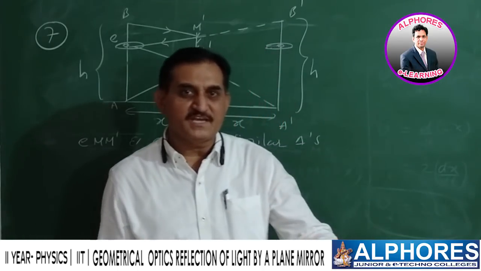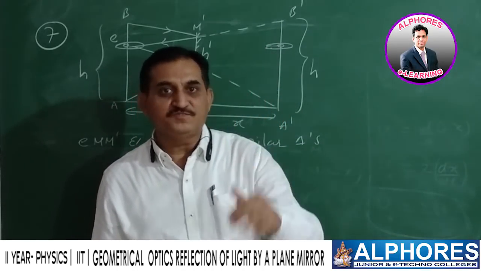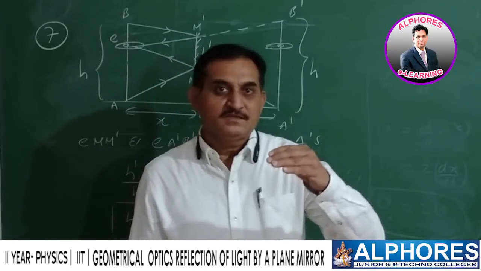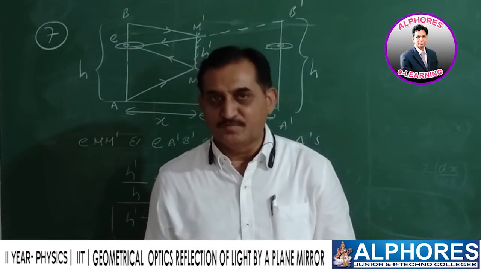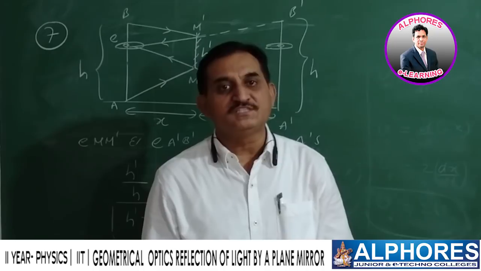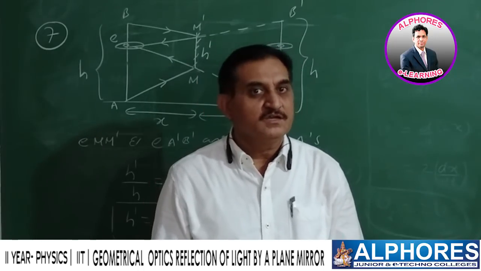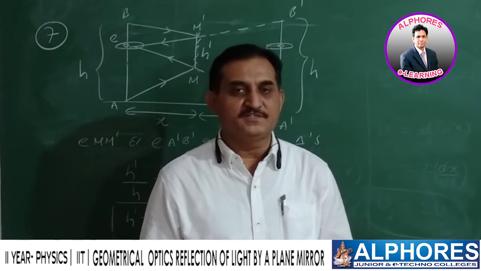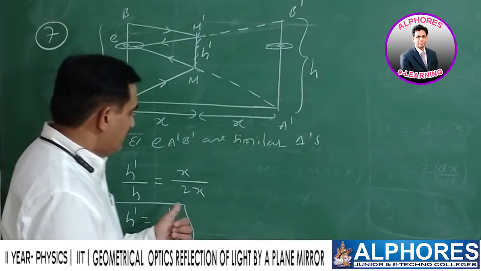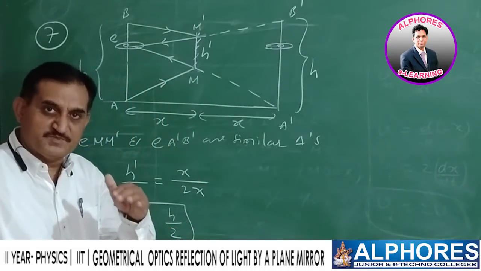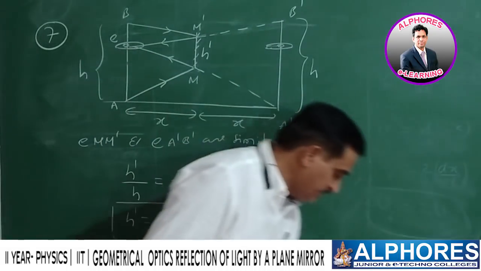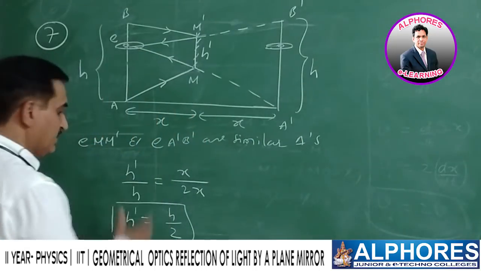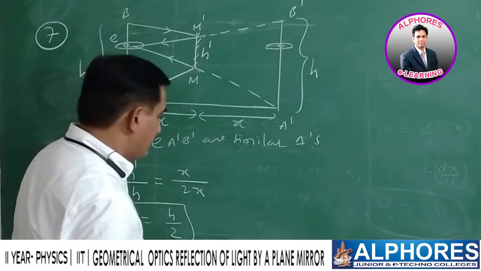For this minimum size, whenever upper edge of the mirror is kept just above the eye level of the observer, he is able to see the full image. If height of the person is small h, h by 2 is the minimum size of the mirror required. Next, go for another one. Based on this, let us move on.